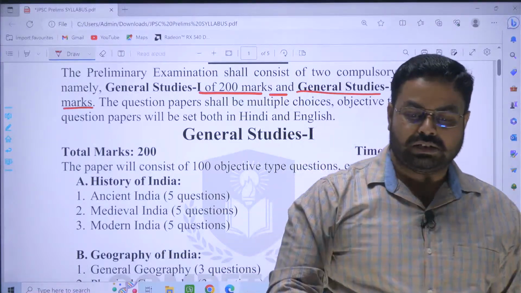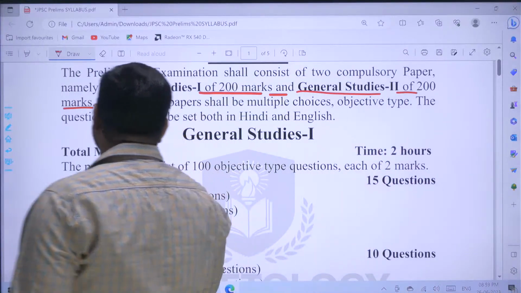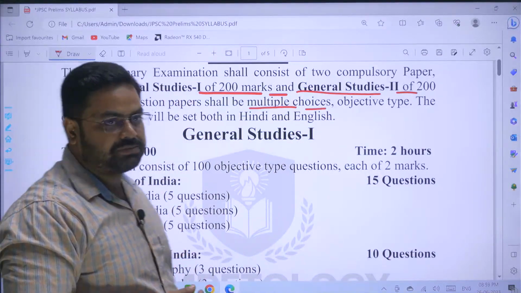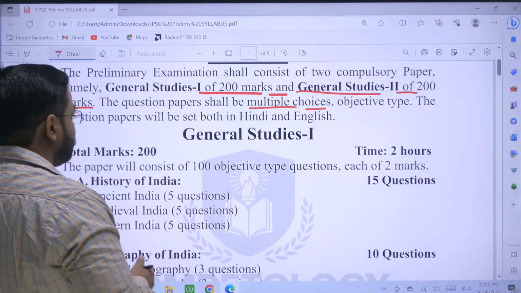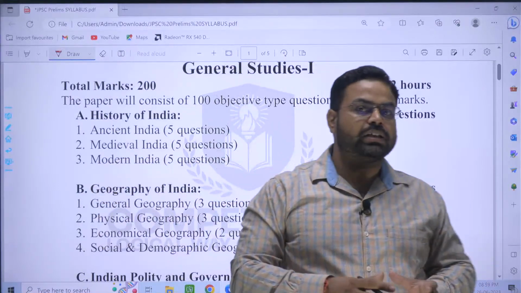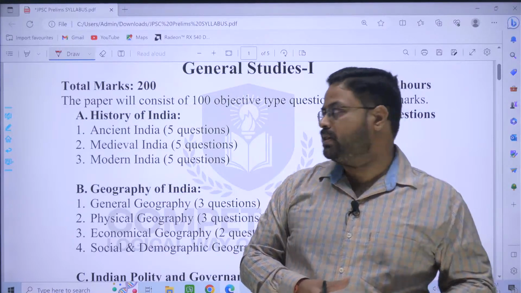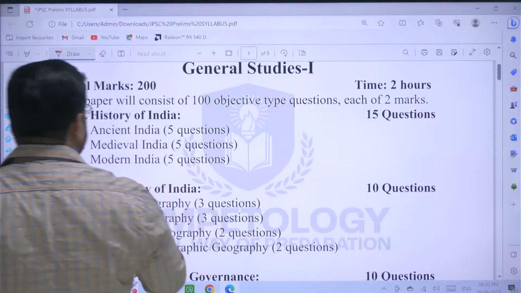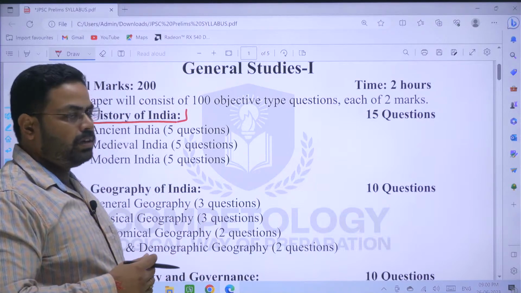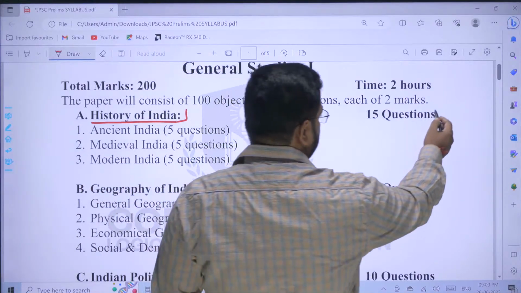And we know that in the UPSC it has been there in the examination since time immemorial. The question paper shall be of multiple choice questions, that is MCQ, objective type. General Studies Paper 1 will be focused on the whole of India. The syllabus will cover Indian issues, international issues, current affairs, and various other things. The first section, Section A, is History of India, and total 15 questions will be asked from it.